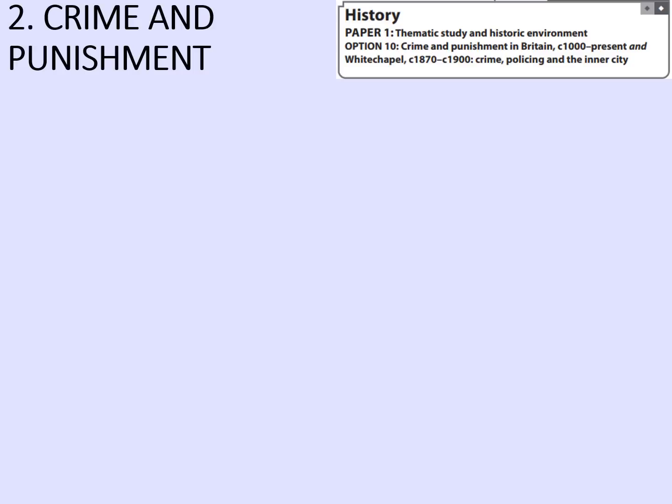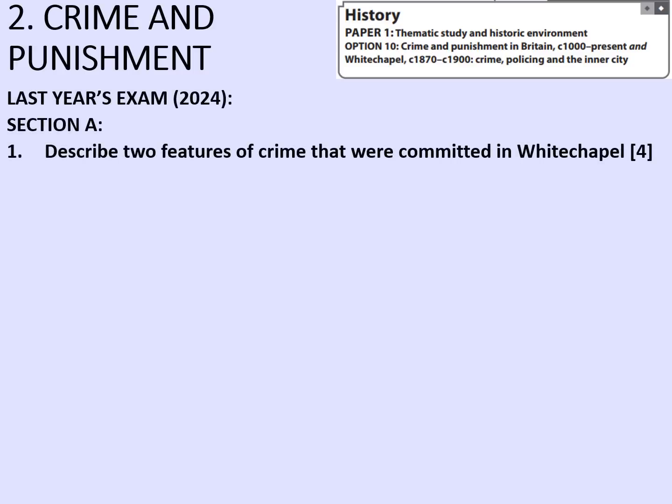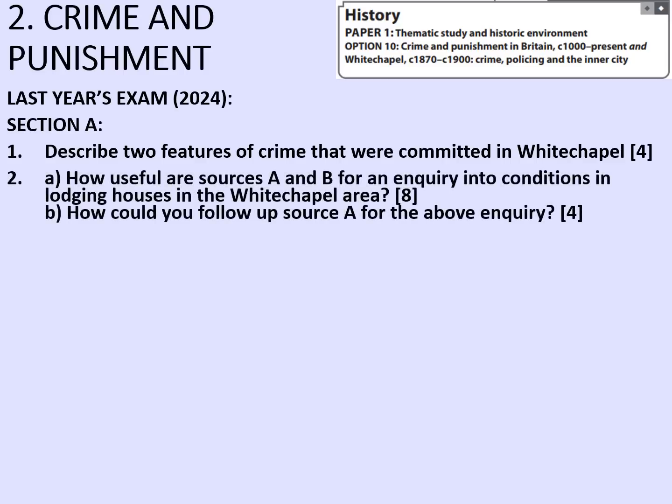Let's have a look at the crime and punishment exam for last year, 2024. Section A. Describe 2 features of crime that were committed in Whitechapel for 4 marks. Remember that will be split into 2 2-mark questions this year. 2A. How useful are sources A and B for an inquiry into conditions in lodging houses in the Whitechapel area? And then the follow-up inquiry of source A.